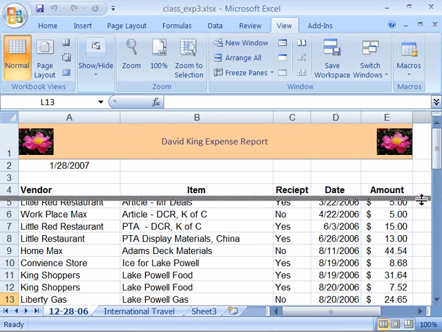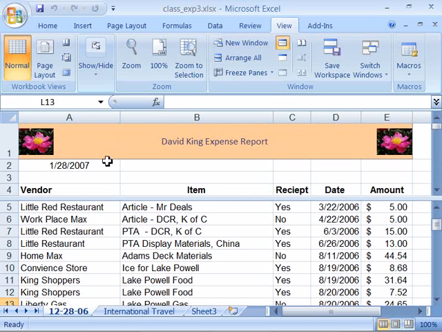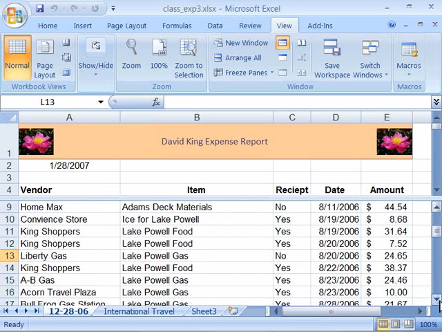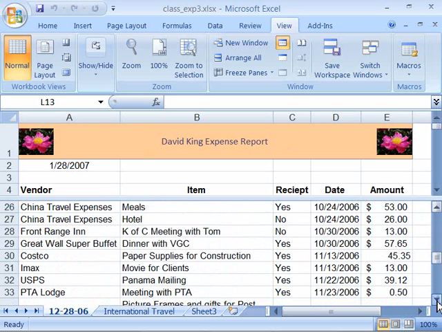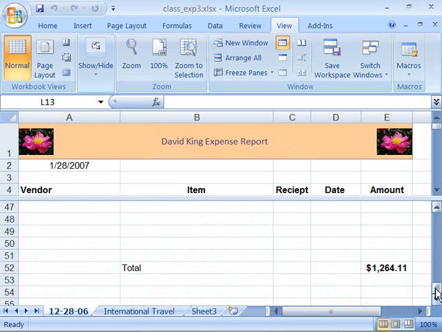When I let go, you will see I have split my screen in two pieces, basically two worksheet areas. Notice that each area has its own scroll bar. This is the same worksheet represented twice in these two areas. Notice if I scroll down now, I am not losing my column headings. I can always tell where I'm at, all the way down even to the bottom of my list.